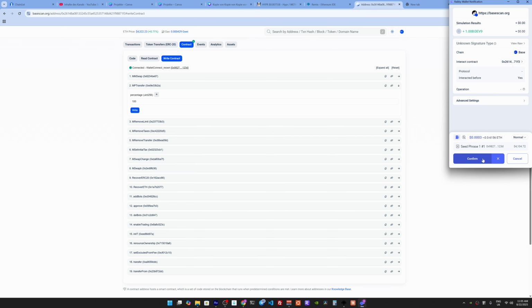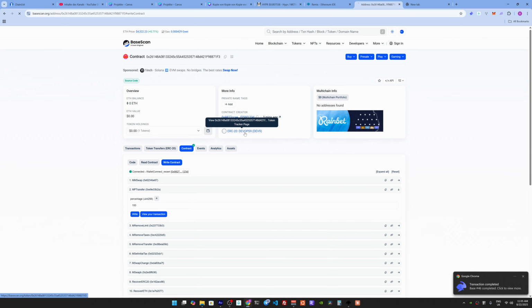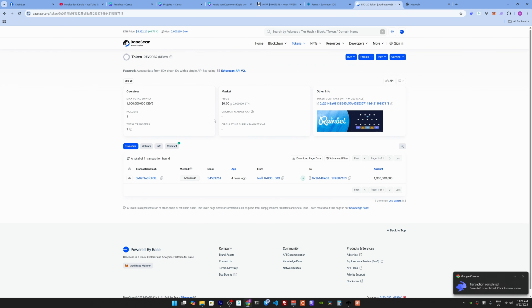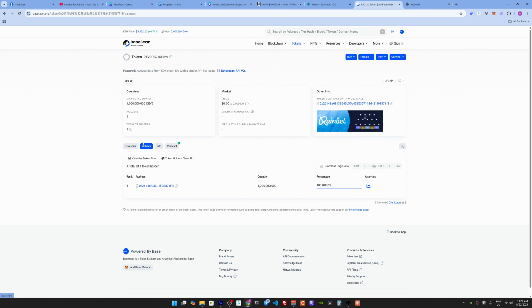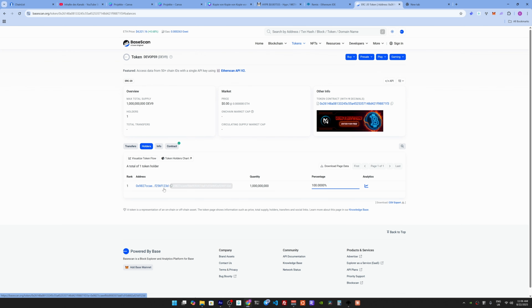You know, just wait until it pops up. Confirm, and now you will see that the transaction got written. And when we go back to the token tracker, and we wait a little bit, we go to holders, and we make an update. Then we will just see in a second that the new holder should be me. But that usually takes a little bit. As you can see now, it's transferring. Blockchain takes a little bit to write that, because it has to get verified from different nodes, of course. Perfect. Now every coin is in my wallet, as you can see.